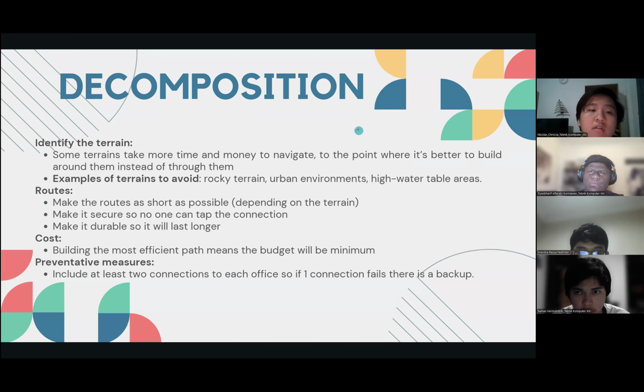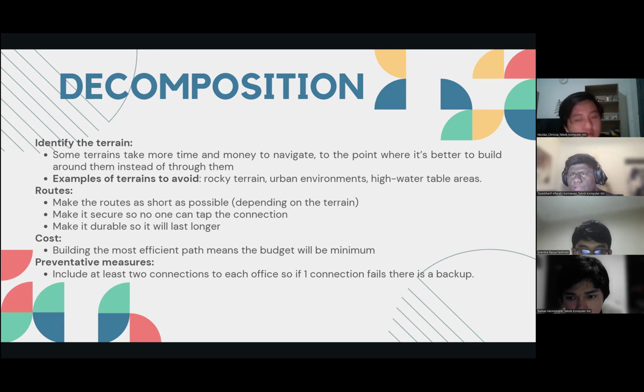First of all, decomposition. To do this, first we need to find all the locations of the offices and the distance between them. Then we need to identify the terrain, as it's a big factor in deciding the shortest path. Some terrains require a large amount of time and money, so it will be more efficient to build around them. Rocky terrains, urban environments, and high water table areas are examples of terrain we should avoid. After all that, we can start making the routes.